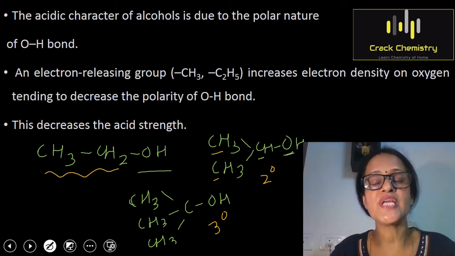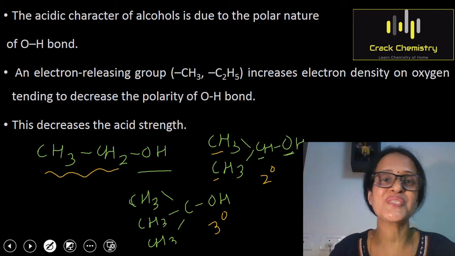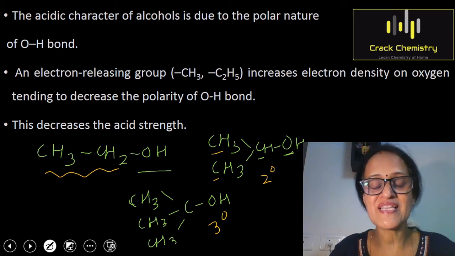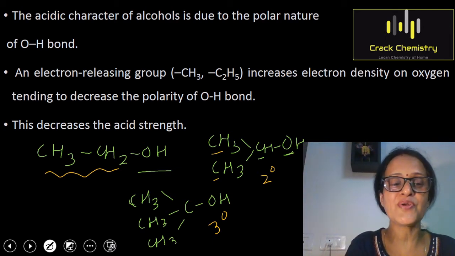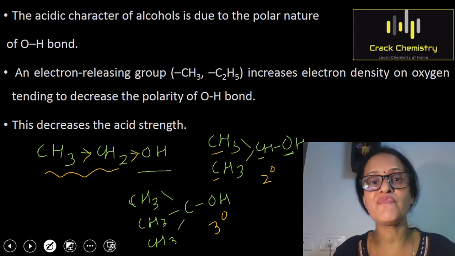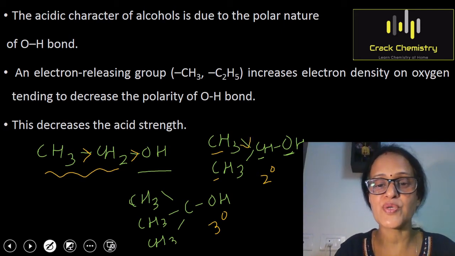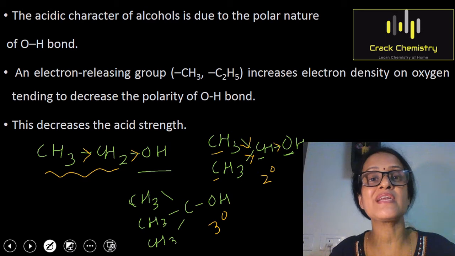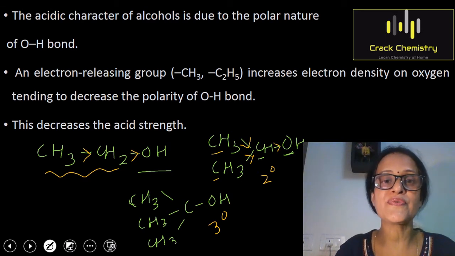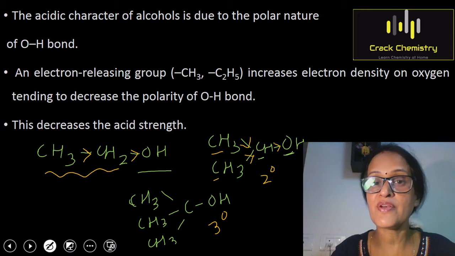So because of the donation of electrons, what will be the effect on the OH group? As we have discussed just now, alcohols and phenols are acidic in nature because the OH bond is polar in nature. And just now we have seen that because of the presence of an alkyl group, which is an electron donating group, what will happen? The polarity of the OH bond will be reduced because the alkyl group donates electrons by plus I effect. And as you know, plus I effect is transmitted along the chain. So as a result, the polarity of the OH bond will be reduced.